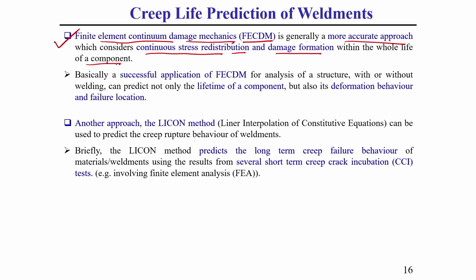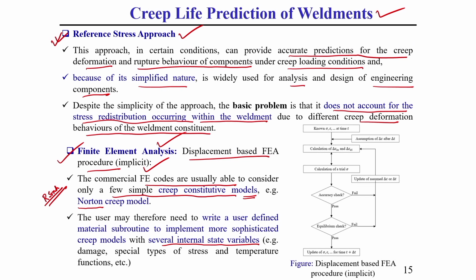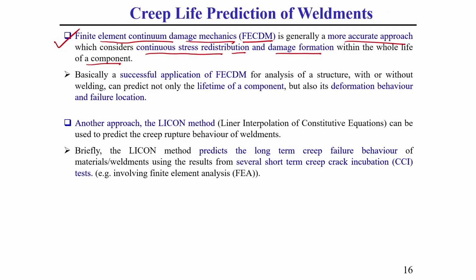Like I have already told you, a reference stress approach does not consider this continuous stress redistribution, but this technique does.